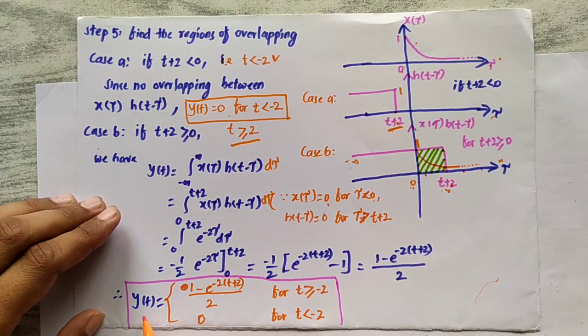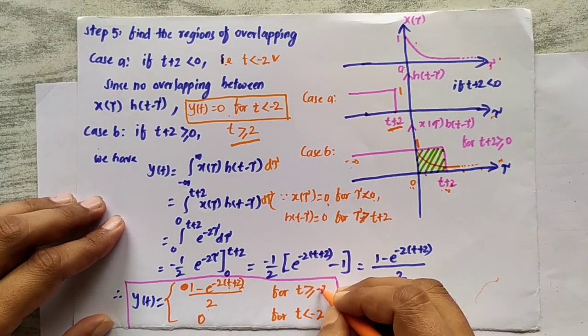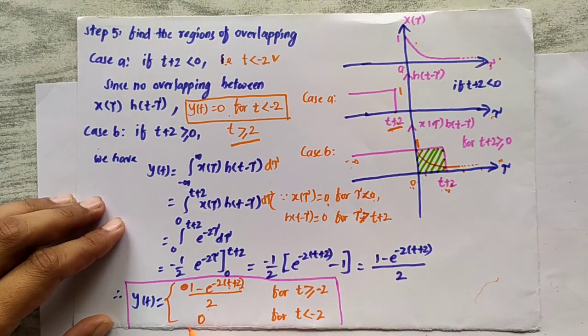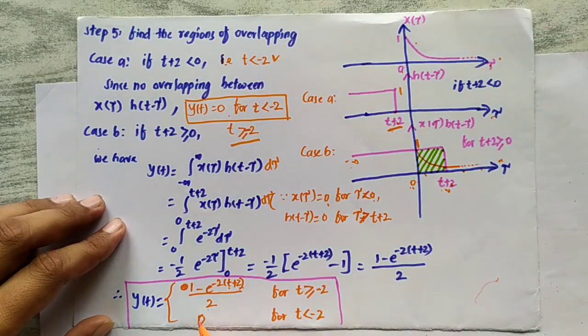So finally, what expression can I write? y of t is equal to 1 minus e power minus 2 into t plus 2, divided by 2, for t greater than or equal to minus 2. Sorry, here it should be minus 2. And it will be 0 for t less than minus 2.